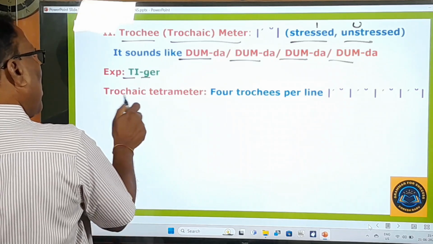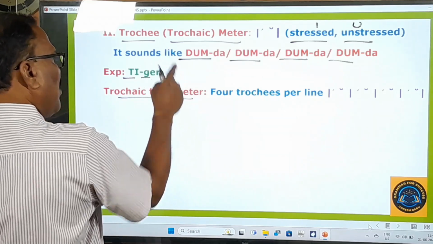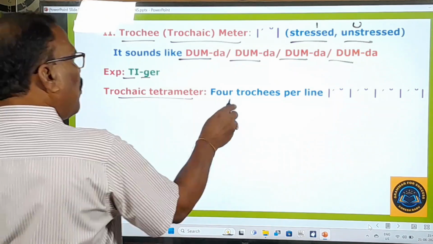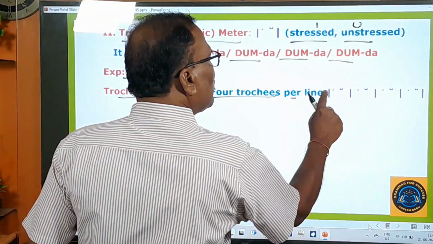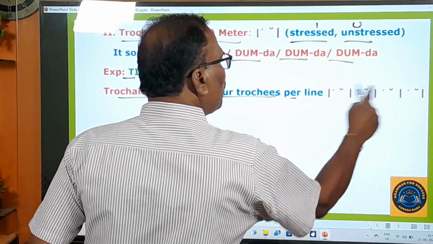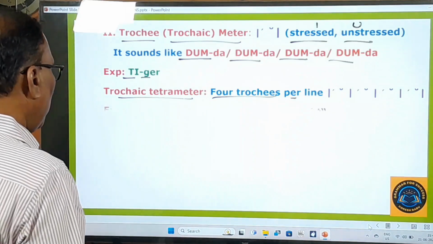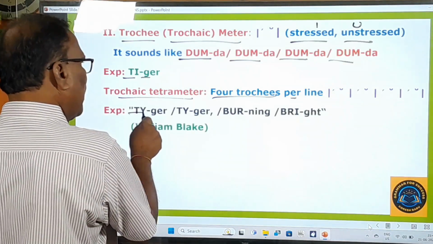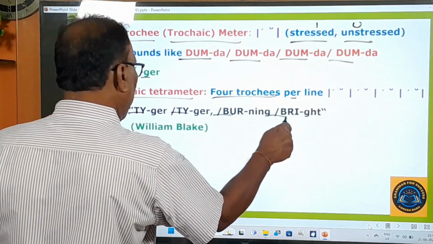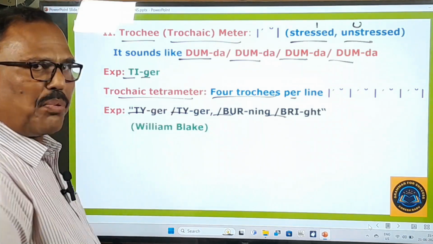And here is one example given. Trochaic tetrameter is there. Tetrameter means 4 trochees per line. Yes, dumda, dumda, dumda, dumda, 4. Here you pay attention. One line is: Tiger, tiger, burning bright. This is taken from William Blake's poem.